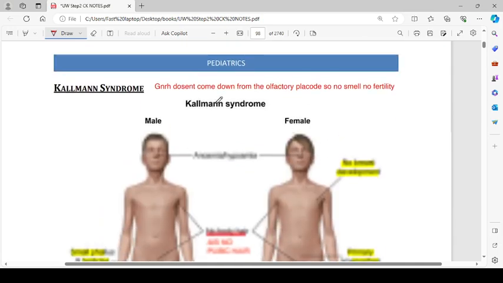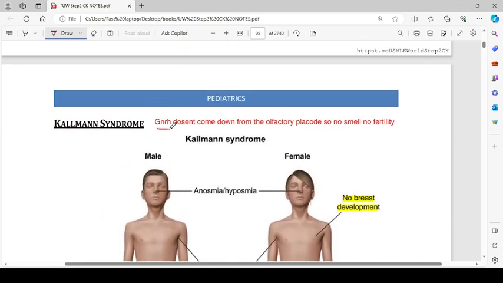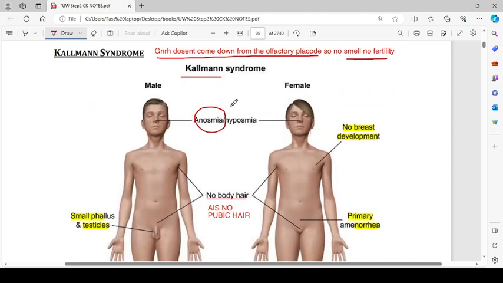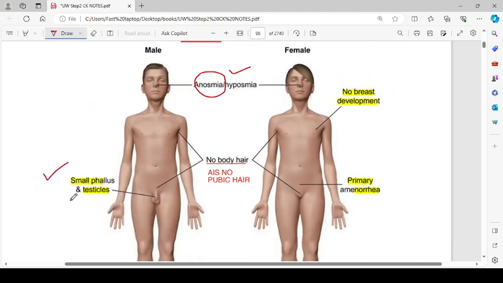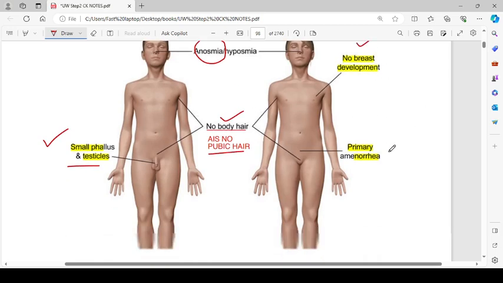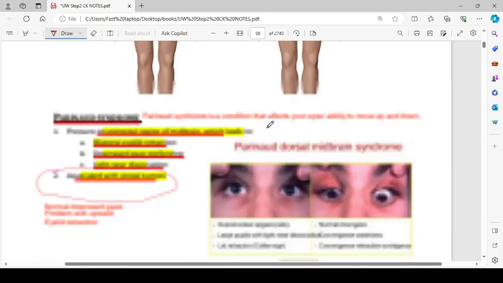Then the next thing is about Kallmann syndrome. GnRH does not come down from the olfactory placode, and there is no smell or fertility. So Kallmann syndrome is characterized by anosmia and hypogonadism. The people are infertile. For the male, there will be anosmia, hyposmia, small phallus and testicles, no body hair, and no pubic hair. Also, try to write this down. No breast development in the girls, and there will be primary amenorrhea along with anosmia.